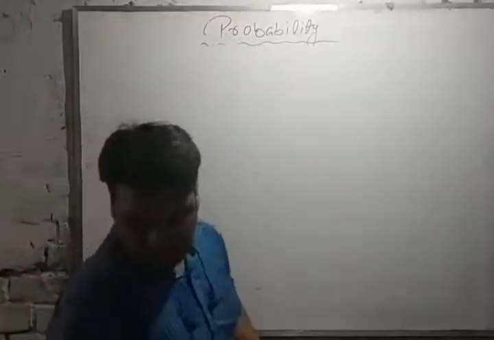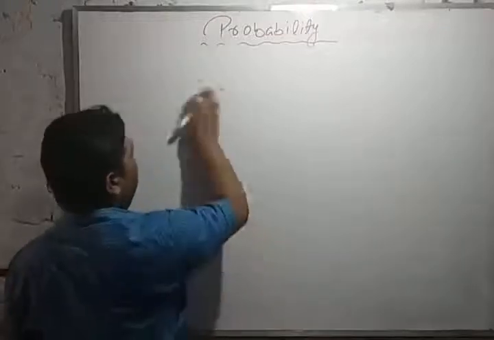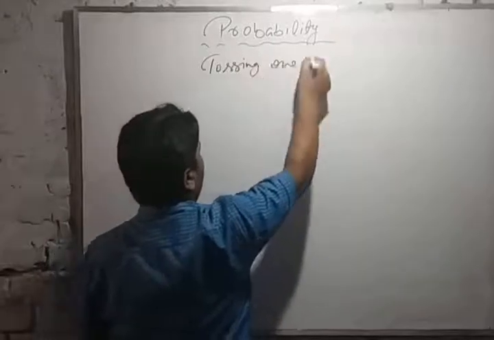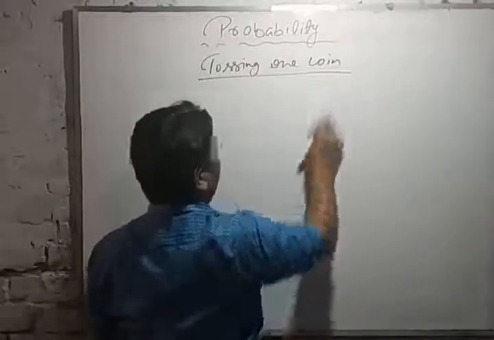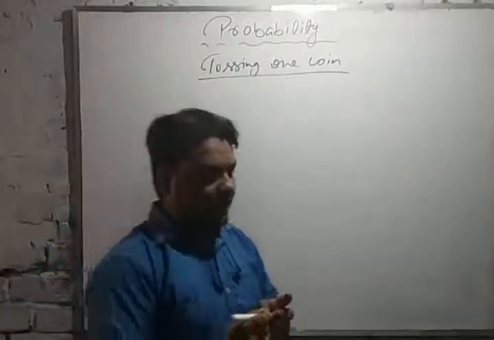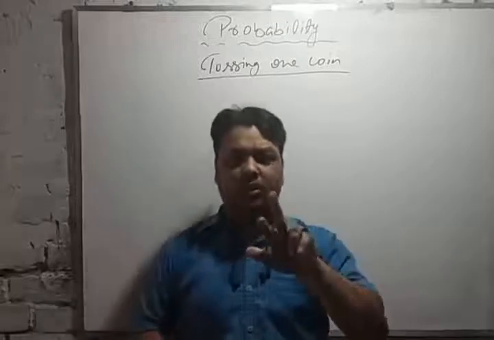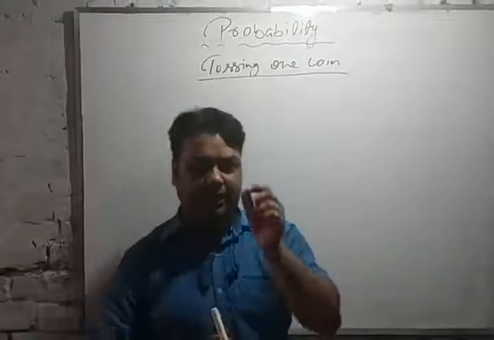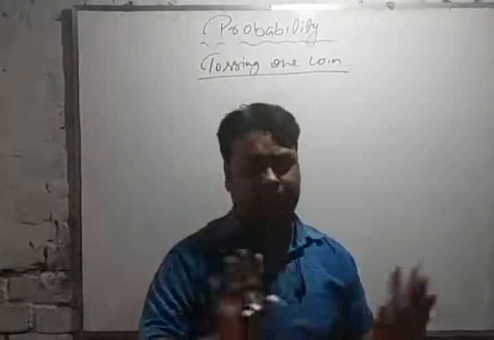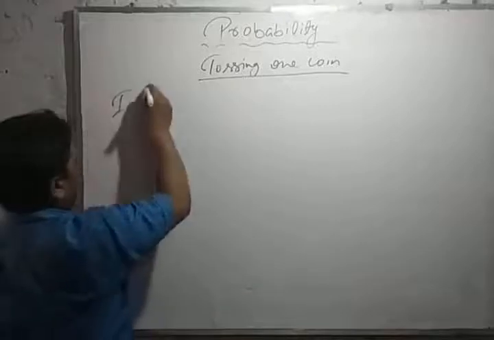Now, here you can see some experiments and their outcomes. At first, if you are tossing one coin, as we know, if you look at a coin, there will be two sides. In one side it will be head, and the second side it is tail. Now, if we toss a coin,